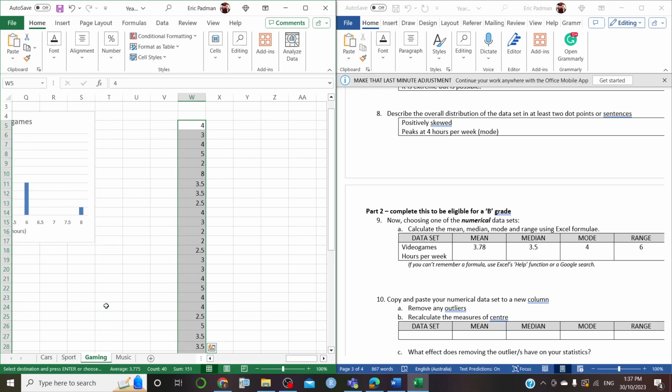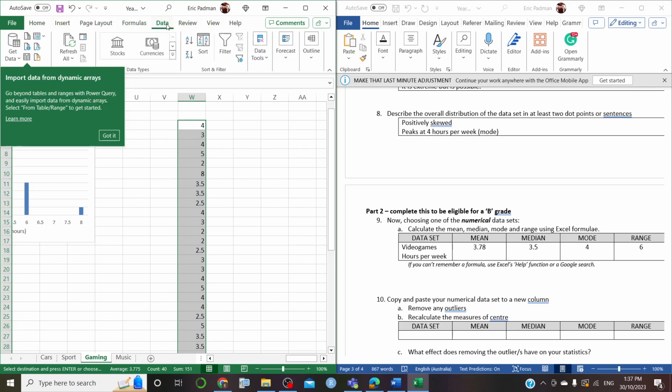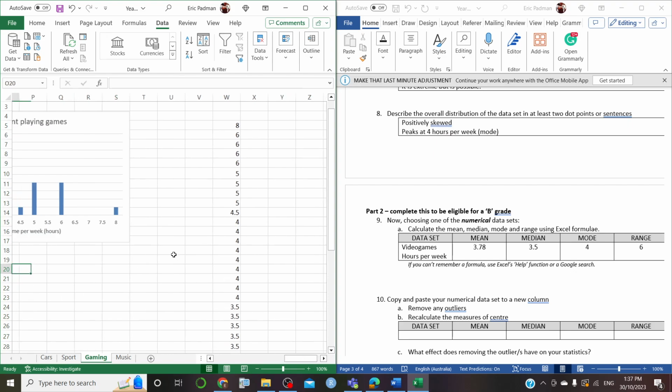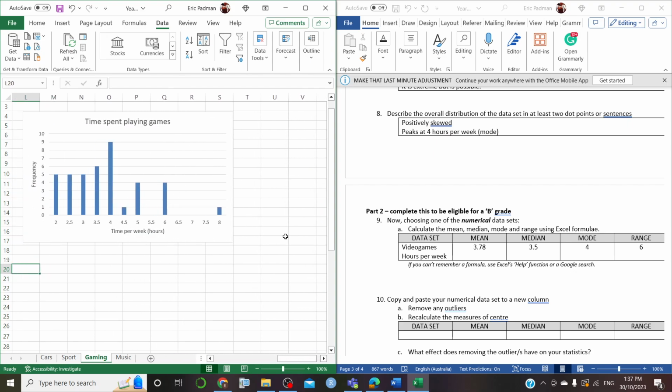Now, what we're going to do as well is we are going to go into data and we're going to sort. Let's sort these in order. So you can click data and click on this one that says sort from smallest to largest. It doesn't actually matter which one you do. All right. In fact, why don't we do it backwards? Because what I wanted to do was get rid of the outlier. So remember from our graph, which is right next to us, just go across, we have an outlier of 8. That will affect some of these measurements.